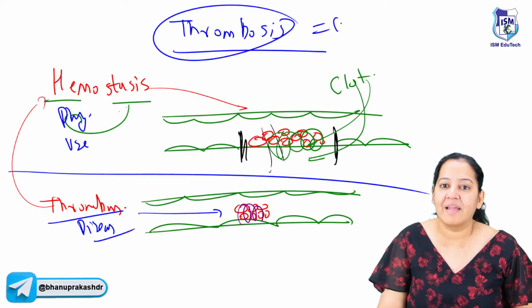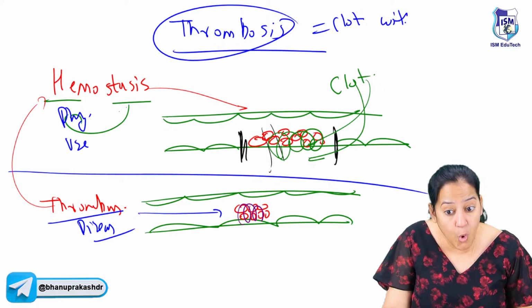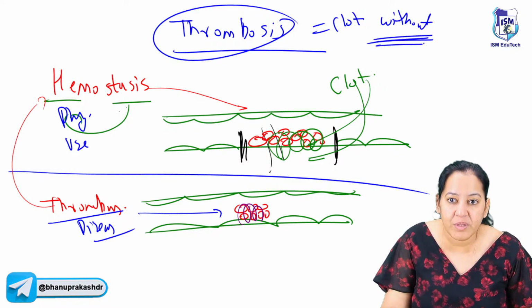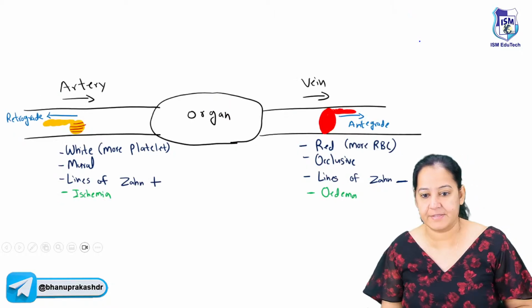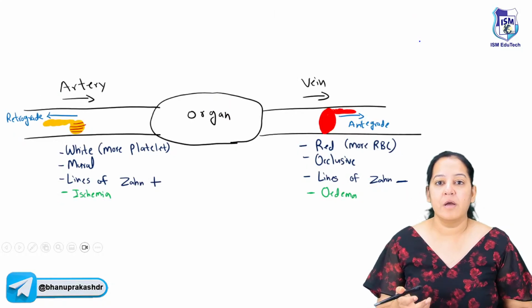So thrombus is basically a clot without injury. The word to be highlighted is without. It's without injury. How many of you got it? Give me a thumbs up. So that is a thrombus. Where does the thrombus form? Thrombus are of two types.